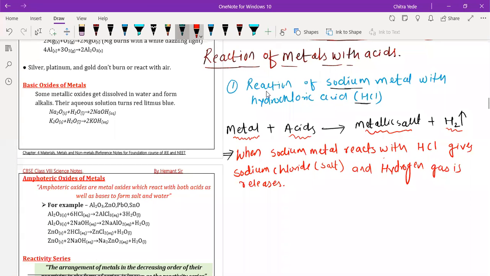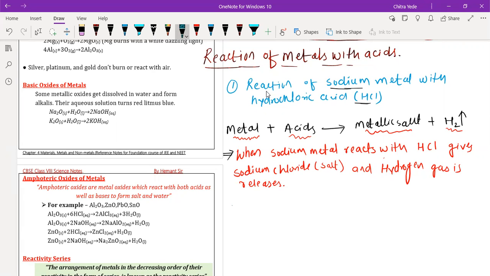Sir, when all metals react with acids, do they give sodium chloride? No, because we have different acids. Like we have sulfuric acid: if sulfuric acid reacts with sodium metal, it will give sodium sulfate, which is another salt. Nitric acid gives another salt. It depends on which type of acid we are using. Okay?